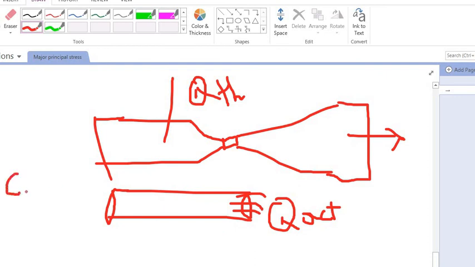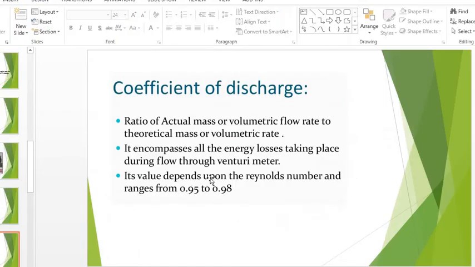CD is called the coefficient of discharge, and it is equal to the ratio of actual discharge, that is Q actual, divided by Q theoretical. The values of this are generally between 0.95 and 0.98, right?